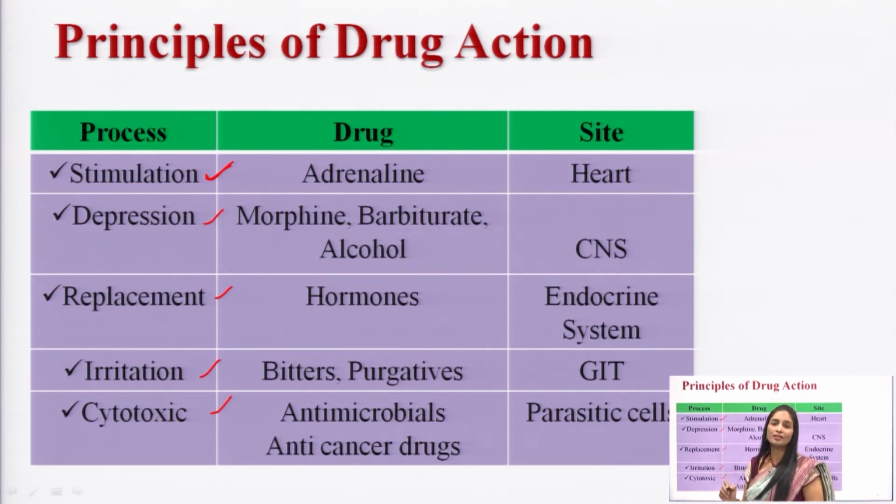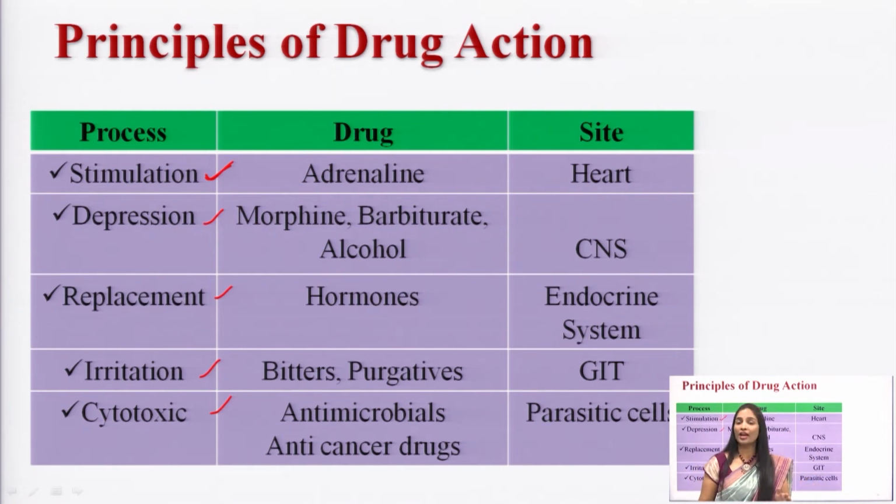Okay, next one, replacement. You can replace drugs or hormones. The replacement site is the endocrine system. Next one, irritation. What are the irritation drugs? Bitterants, purgatives, all these are drugs which fall under irritation action. So where is the site? The irritation drugs will act on the GIT. And the last one is the cytotoxic action. If I am talking about the cytotoxic action, antimicrobial and anti-cancer drugs. So what is the site of these drugs? Parasitic cells. So these are the particular principles of drug action for a drug at its site.